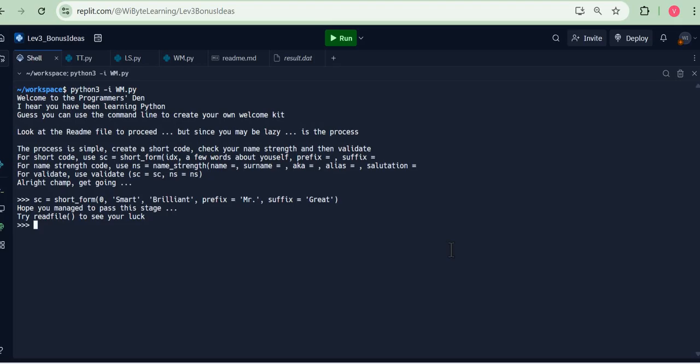Now, in this video, we will do something interesting. Notice I am asking my player to create a short form as usual. It tells me, look, hope you managed to pass the stage. And then it tells me, look, try to see how lucky you are by using this another function I've created called read file to see your luck. So if I do, for example, read file, it tells me it looks like I am out of luck today. So what exactly? Now, the main motivation for this bonus idea is to explore file input output and the errors that can happen when we do so.